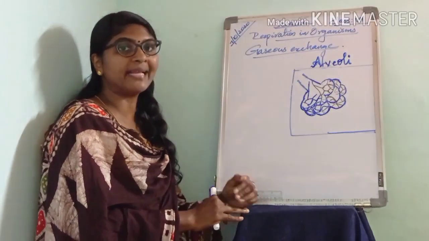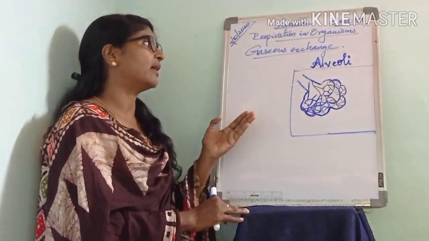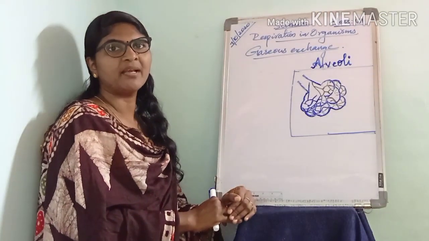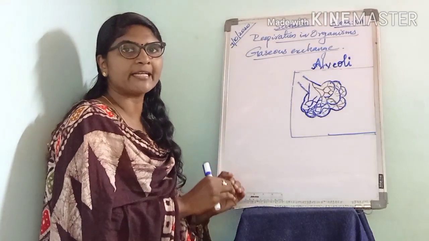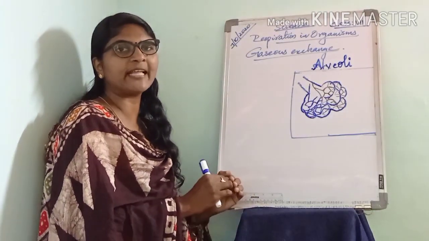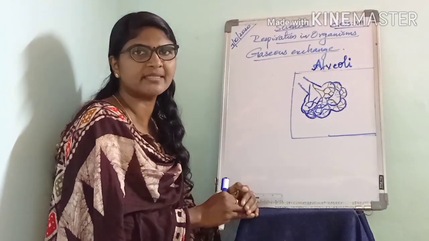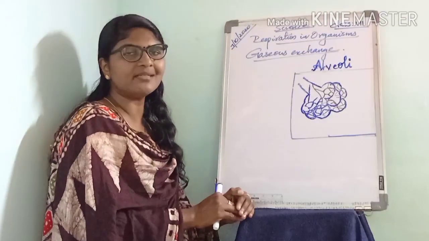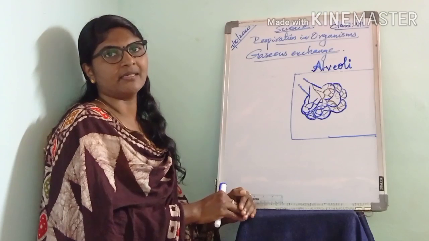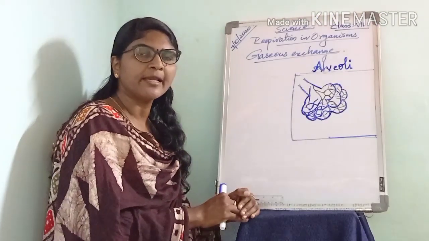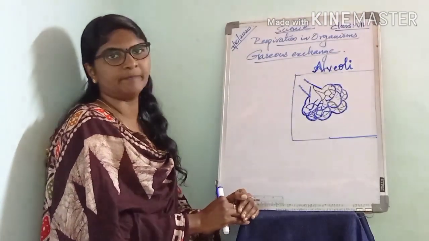Then breathing rate, and the human respiratory system. What are the important parts of the human respiratory system? Actually, they are the nostrils, trachea, bronchi and lungs. These are the important parts of the human respiratory system.